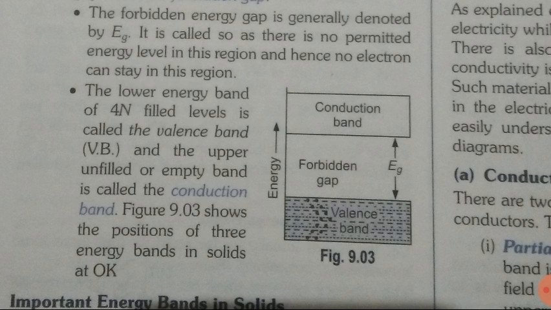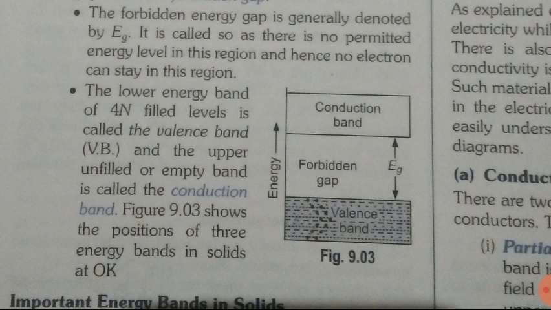Then we studied the splitting of energy levels in the form of energy bands, and we have seen that in the course of splitting, two bands are generally formed in crystals. In a crystal, atoms are close to each other, and that's why two energy bands are generated there.